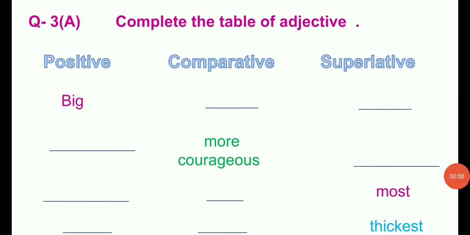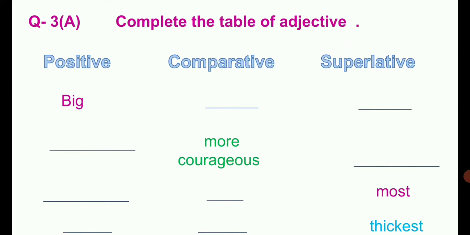Question 3A is, complete the table of adjectives. Now in this table we have given some degrees and some blanks. We have to complete the rest of the one or two degrees. If in the table positive and comparative are written, then we will write only the superlative.